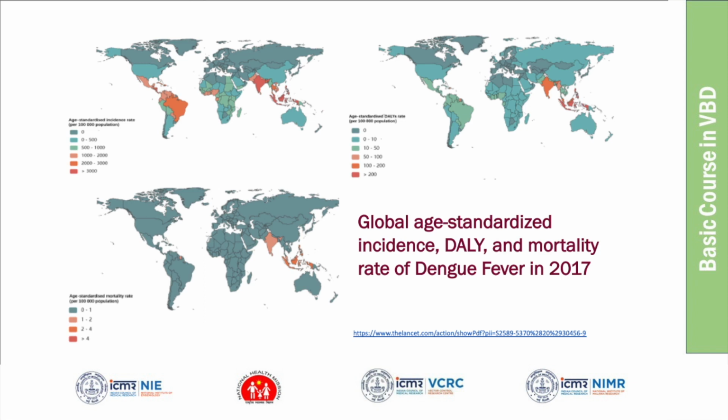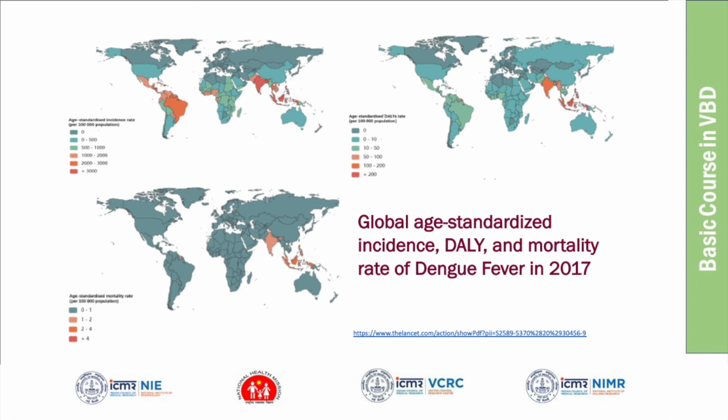So some amount of days were lost in disability. They are not dying, but they are suffering. So this indicator combines both the years of life lost and years lived with disability. That is the DALY, disability adjusted life year, used for measuring the burden of disease.